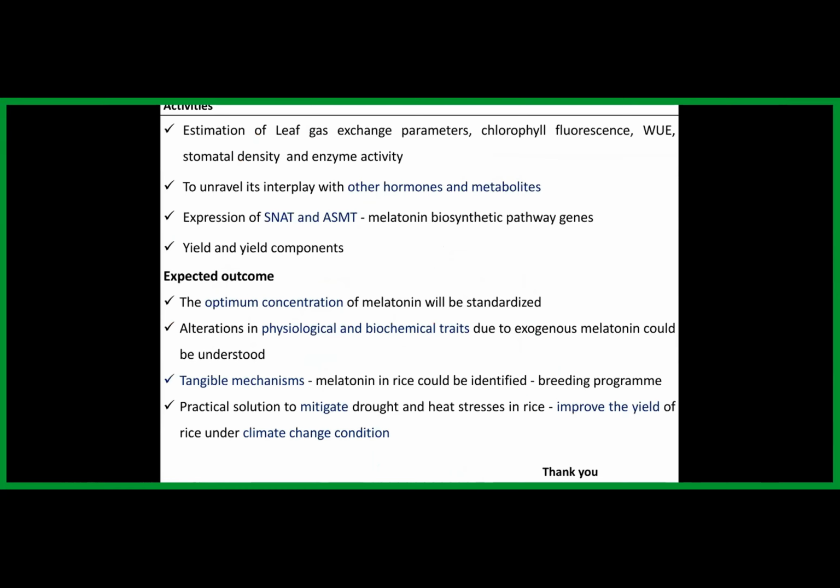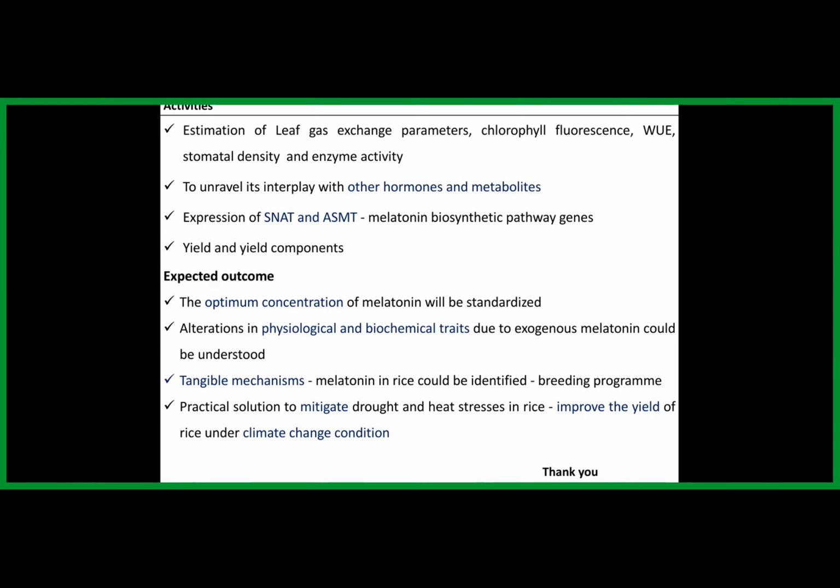Then coming to the activities, in my research work, the efficiency of melatonin in imparting tolerance against drought and high temperature stress was assessed. We have measured numerous traits like leaf gas exchange parameters, which is nothing but photosynthetic rate, transpiration rate, and stomatal conductance. Then we have studied the interaction of melatonin with other hormones, especially ABA and GA. Then we studied the expression level of melatonin biosynthetic genes like SNAT and ASMT, as I mentioned already. Then we assessed how melatonin enhances the yield and yield components of rice during this drought and high temperature stress condition.